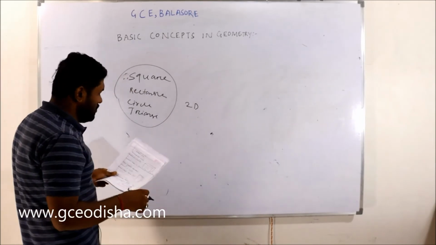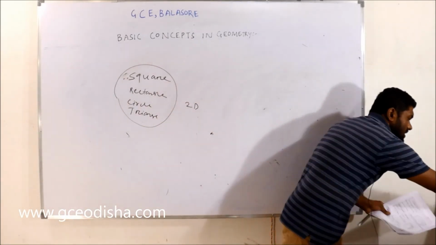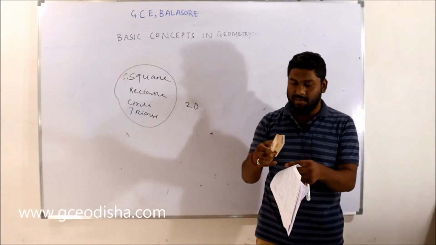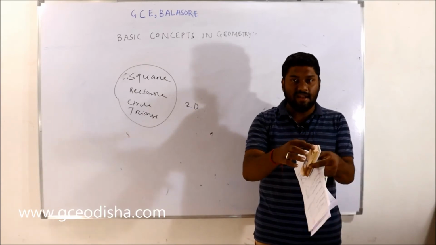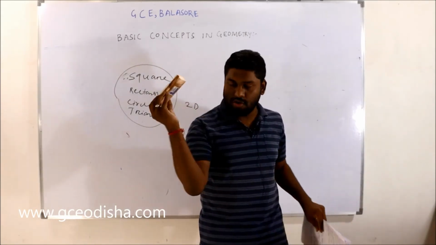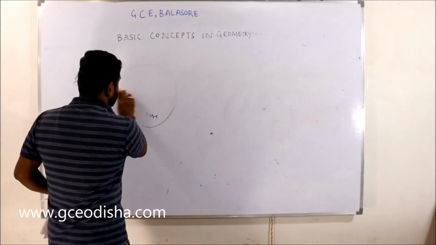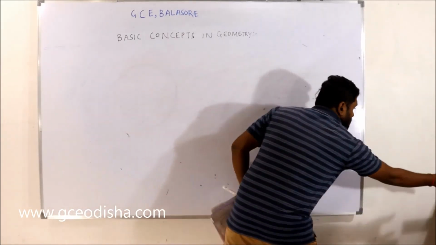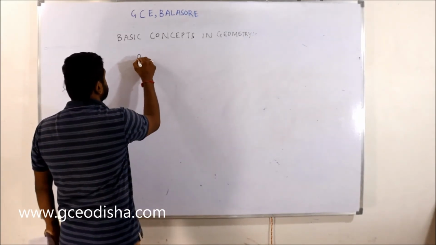Now we'll see about 3D objects. Like this is a duster, this is a 3D object. There is some length here, one dimension here, another dimension here, and another dimension makes it 3 dimensions. This is a rectangular solid.